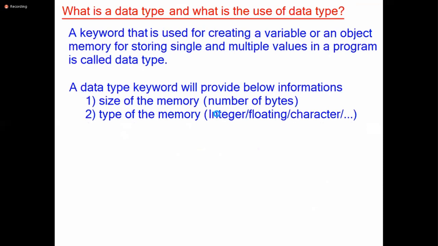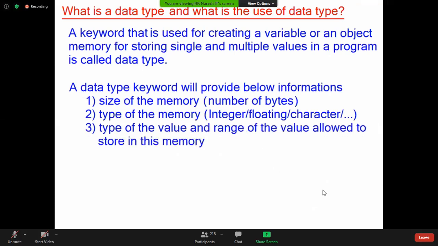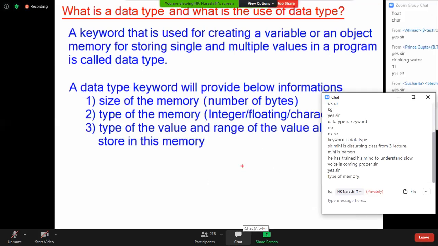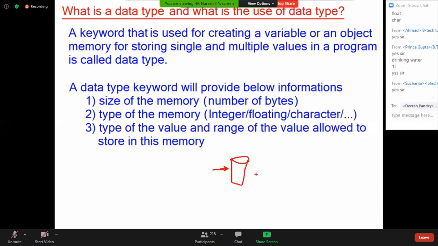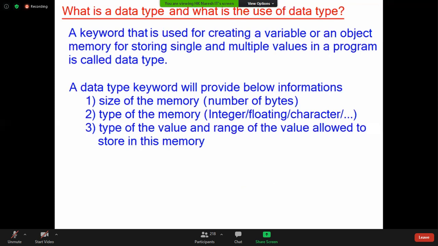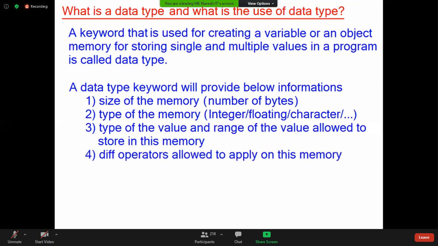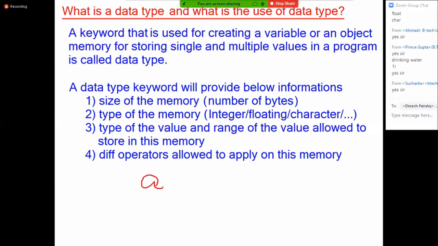Simple point. Then next tell me. Now I am taking a water bottle. What are the different operations I can do on this water bottle? That is nothing but what are the different operators allowed to apply on this memory? You created a memory. On this memory, what are the different operations we can apply? For example, I take an int type variable.